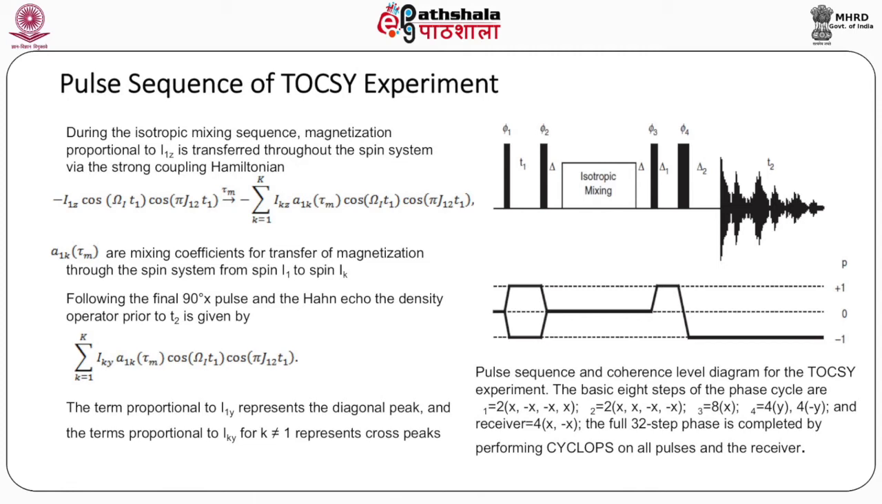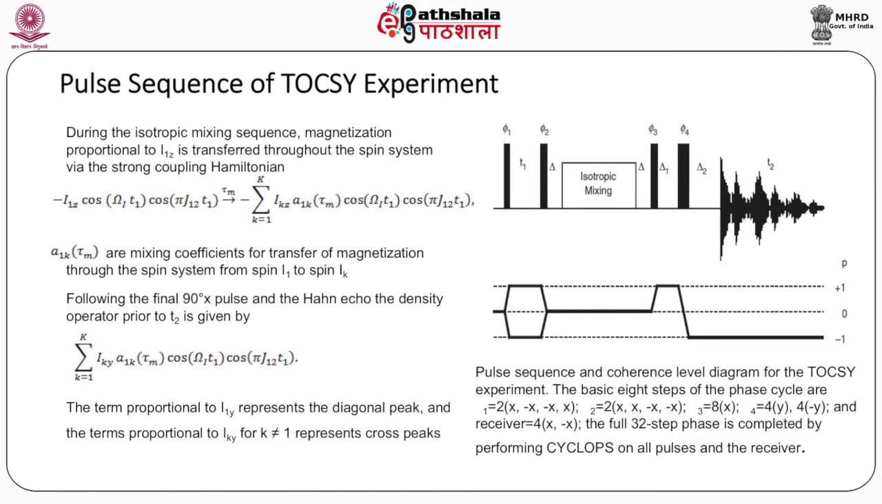During the isotropic mixing sequence, magnetization proportional to I1Z is transferred throughout the spin system via the strong coupling Hamiltonian. Here it is very important to point out the weak coupling as it's seen in COSY and in general solutions, and strong coupling Hamiltonian was specifically defined for solids. But when one applies a spin lock, then one applies the strong coupling Hamiltonian even in solution case.